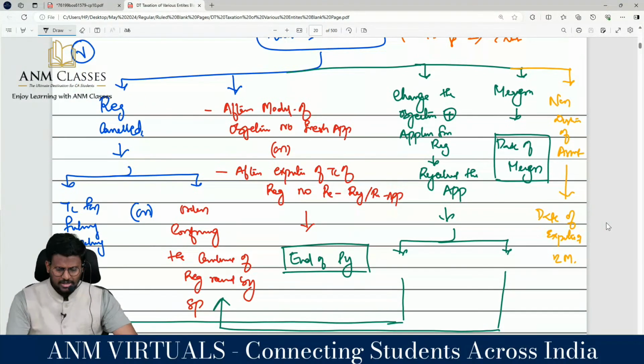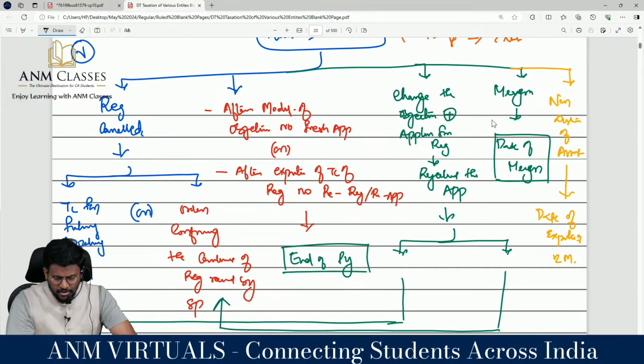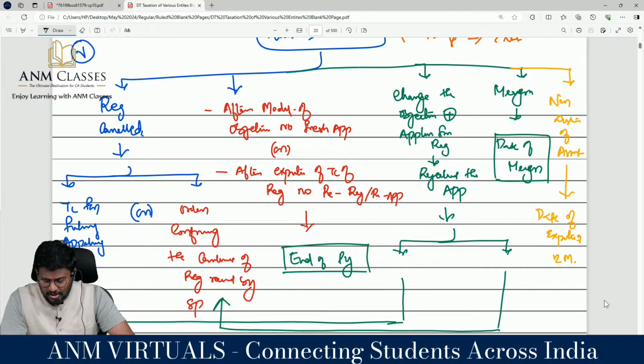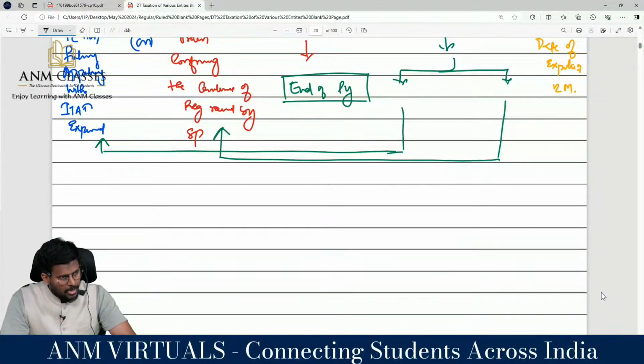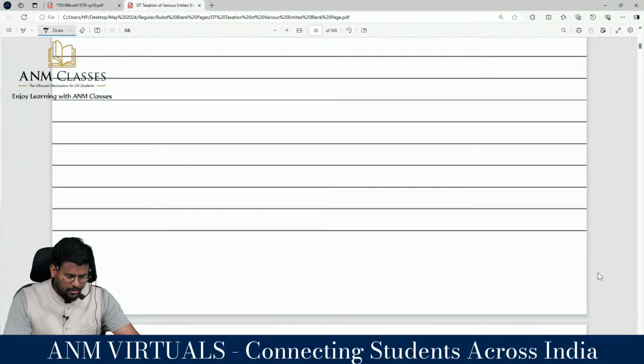Changing the objectives plus application for registration, then rejection of the application. That order you can either challenge or not challenge. With regard to merger, the date of merger, and non-distribution of asset, the date when the 12 months expire. That's it. This is what our discussion is all about.